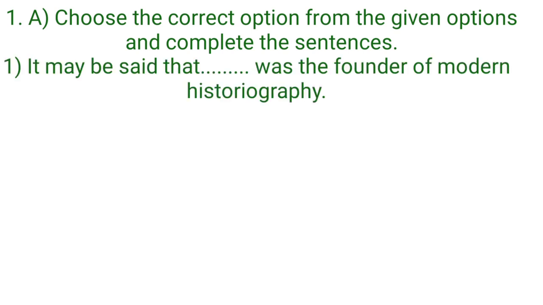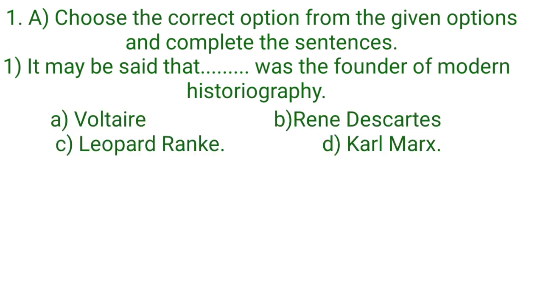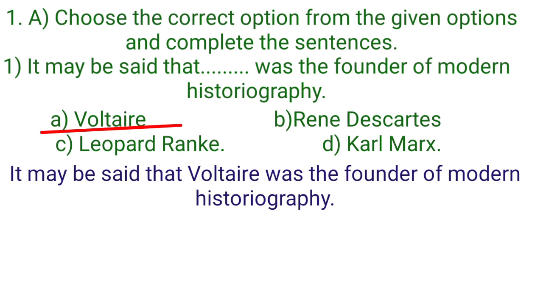First sentence. It may be said that Dash was the founder of modern historiography. And the options are Voltaire, René Descartes, Leopold Ranke, Karl Marx, and the correct answer is Voltaire. Now we have to complete the sentence. It may be said that Voltaire was the founder of modern historiography.